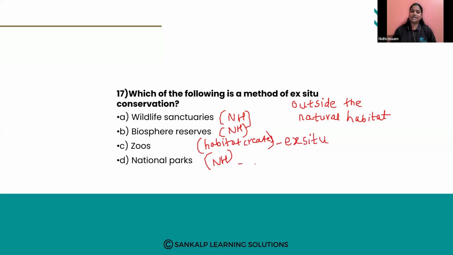The other three are examples of in situ conservation.